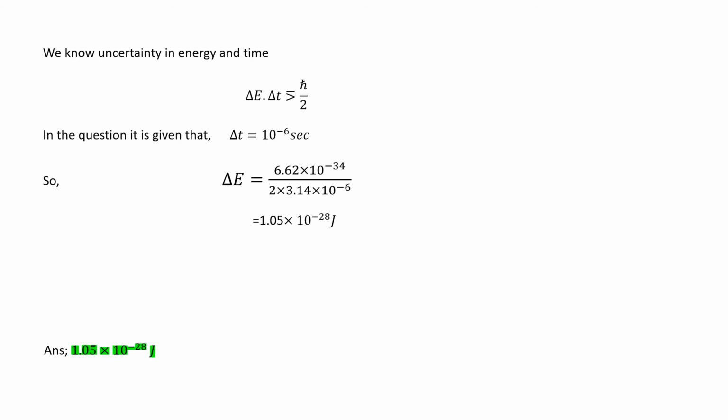We know that uncertainty in energy and time, that is delta E into delta T, is greater than or equal to h cut by 2. And in the question it is given that delta T is equal to 10 to the power minus 6 seconds. So our delta E would be 1.05 into 10 to the power minus 28 joule.